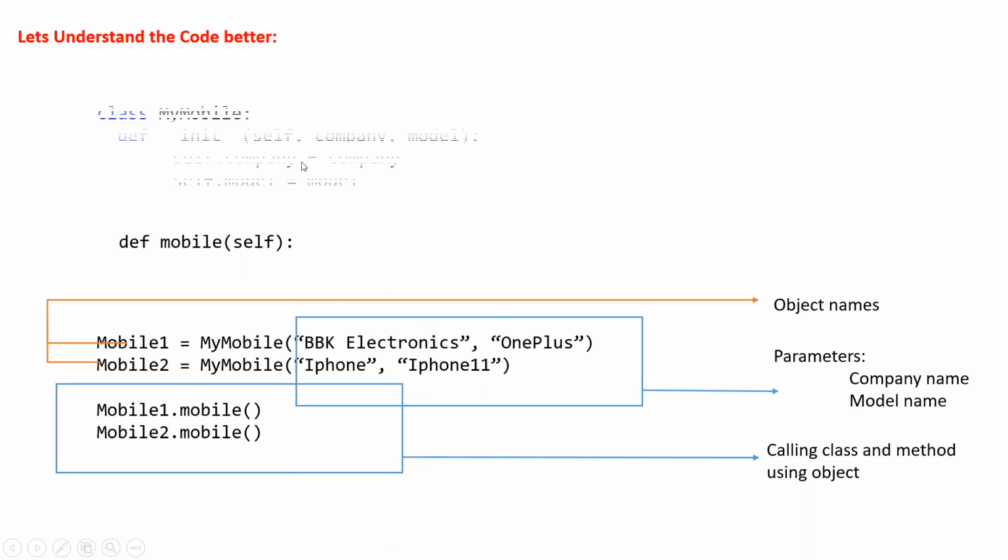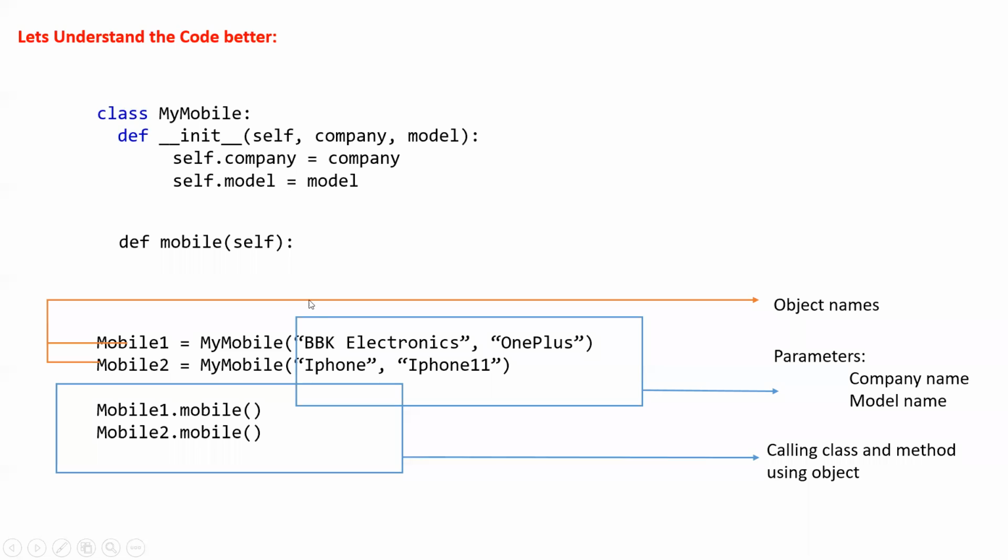How will it be passed? Because what we will be doing is creating two new variables, company and model, and using this self it will be passed into this. So now self.company will become, when we call my mobile the first time, BBK Electronics instead of this, and instead of self.model we will get OnePlus. Similarly for the iPhone and iPhone 11.